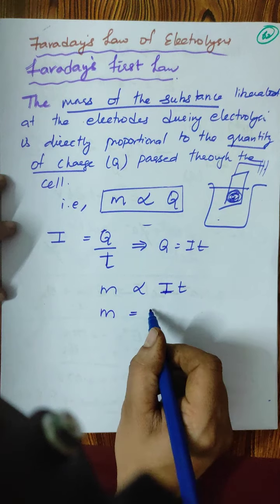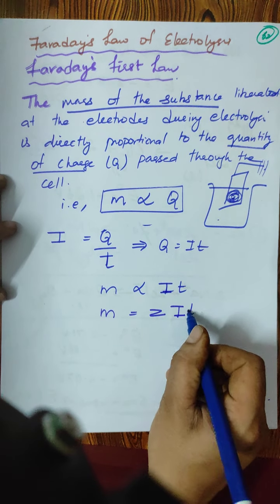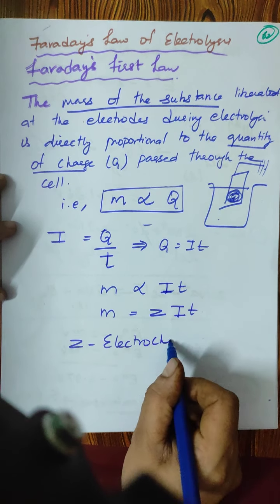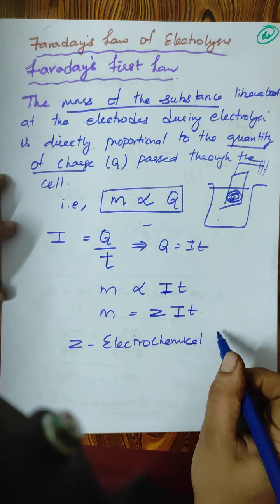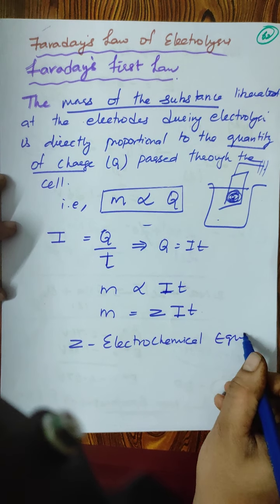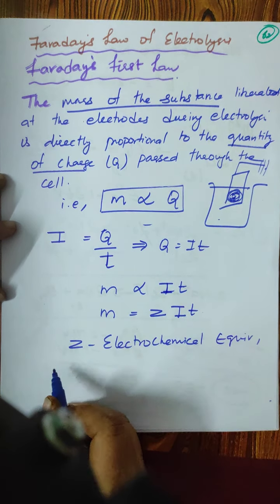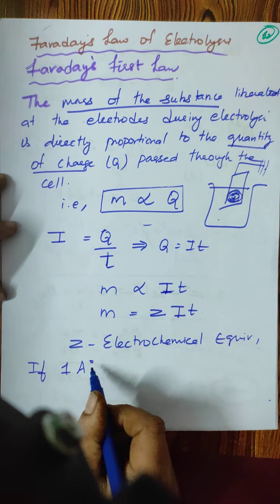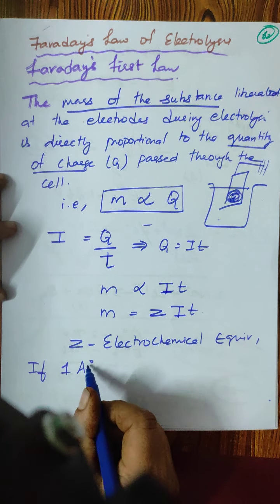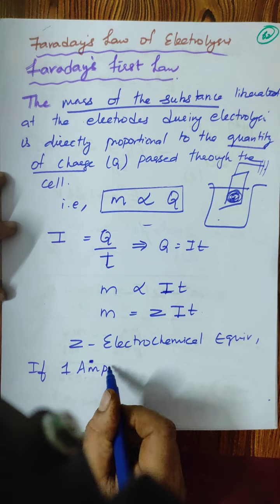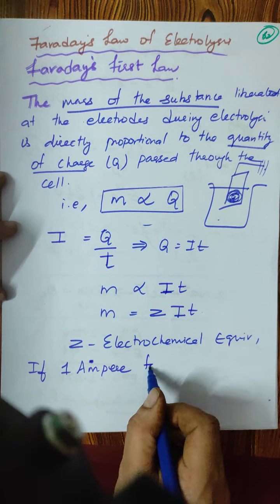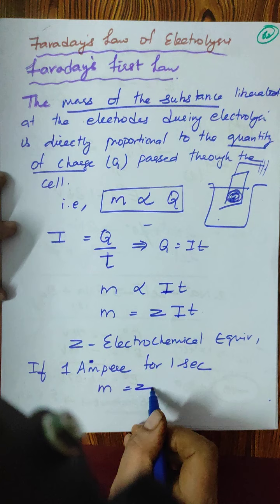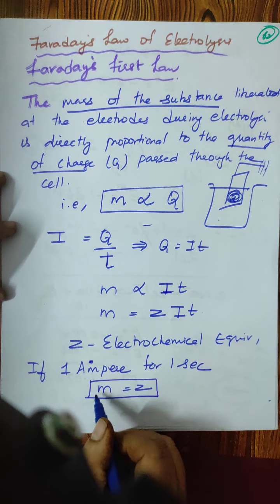Let me remove this proportionality sign and introduce a constant called Z. Z is called the electrochemical equivalent. What is it called, students? Z is called the electrochemical equivalent. Now suppose 1 ampere current is passed through the cell for 1 second, then can I say that m is equal to Z? When does m become equal to Z?